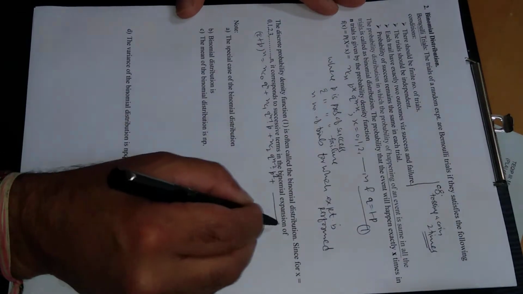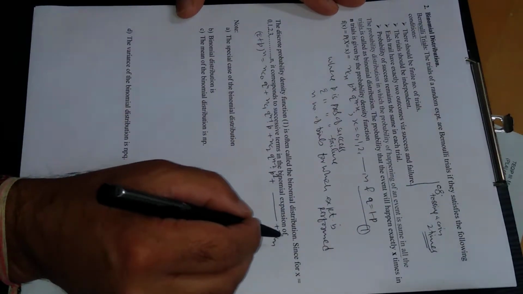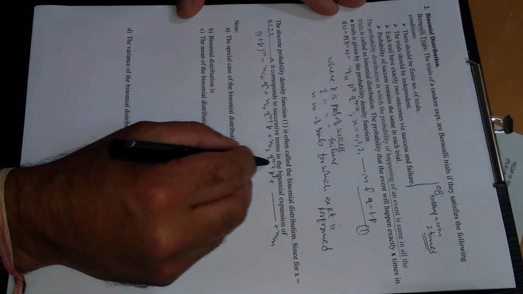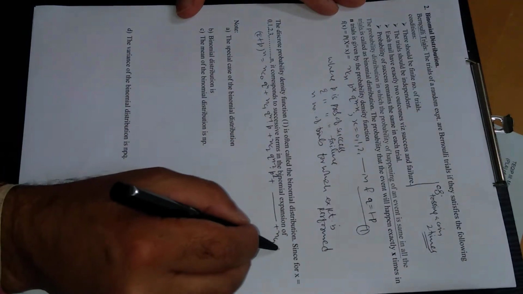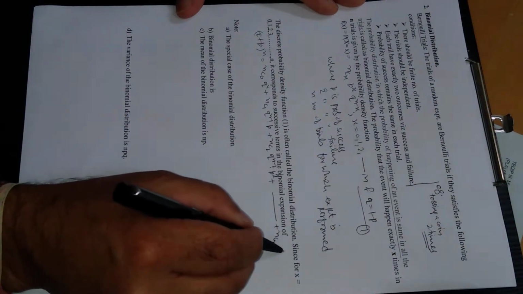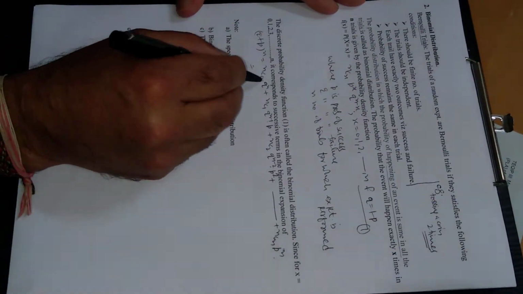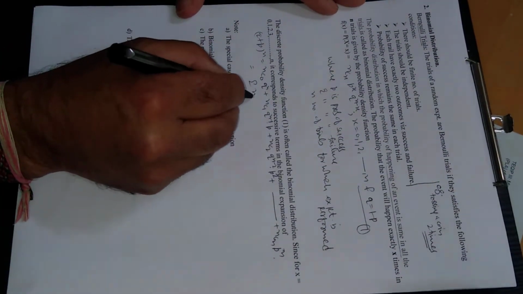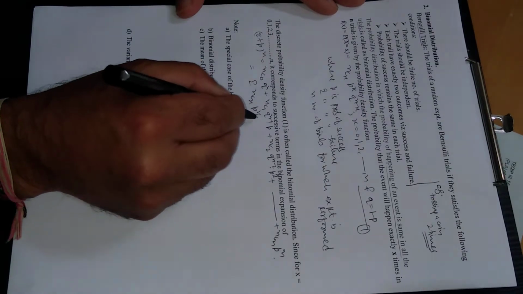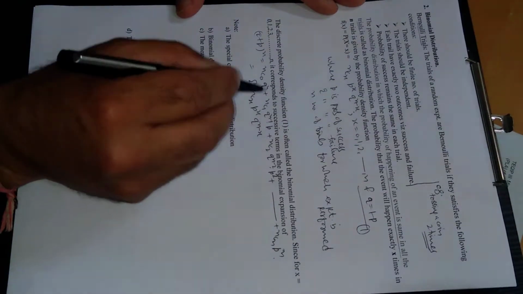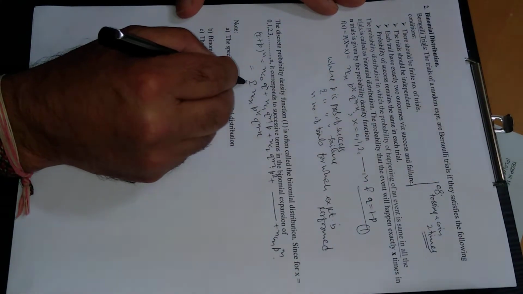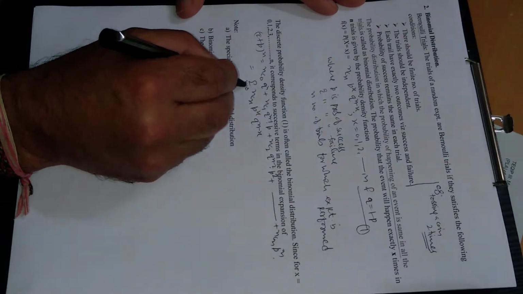In this way, the last term is nCn, where q finishes because its power diminishes by 1, and the power of p is highest, p^n. If you add all of these terms, this will be the summation of nCx p^x q^(n−x), where x varies from 0 to n.